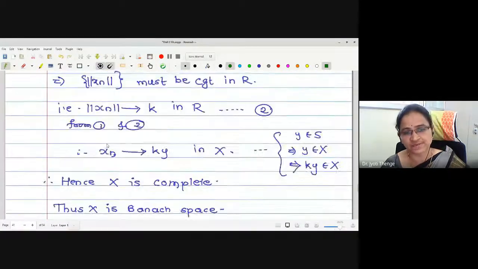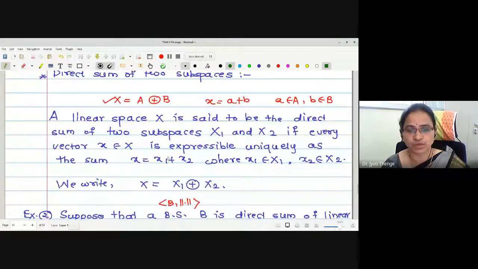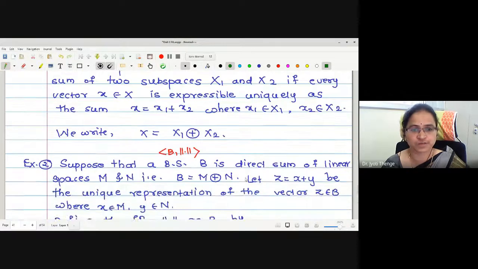The next we have seen is the direct sum. What is the direct sum of the two subspaces? In the direct sum, every element is expressible uniquely as a sum x is equal to x1 plus x2, where x1 belongs to the first space and x2 belongs to the second linear space, right?